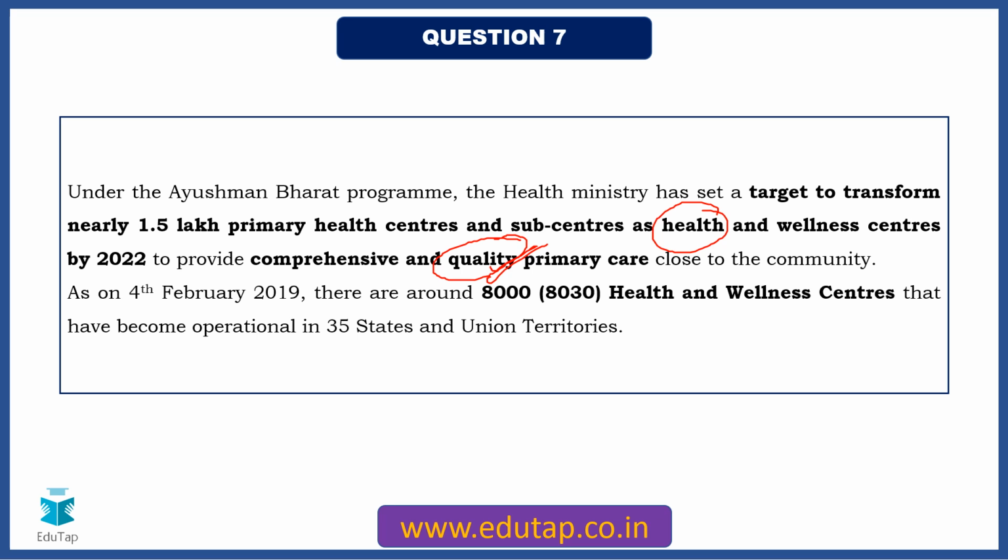So if you talk about the latest data, okay, this will change as the months pass by, but the nearest one that is available with us is as on 4th Feb 2019. There are around 8,000, very specifically 8,030 health and wellness centers that have become operational in 35 states and union territories.